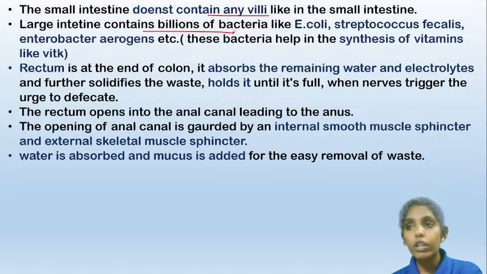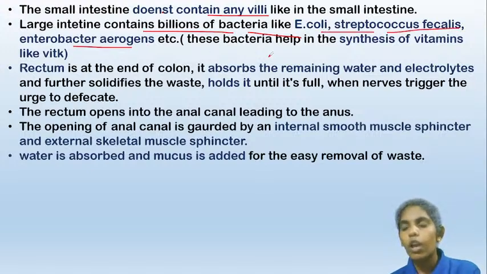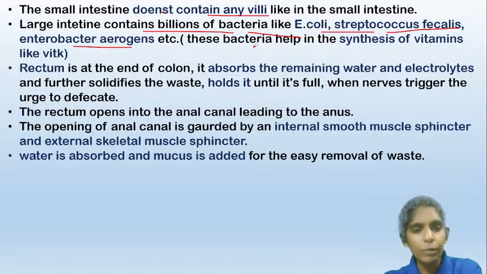But the large intestine contains billions of bacteria like E. coli, Streptococcus faecalis, and Enterobacter aerogenes, and these bacteria help in the synthesis of vitamins like vitamin K and other vitamins.